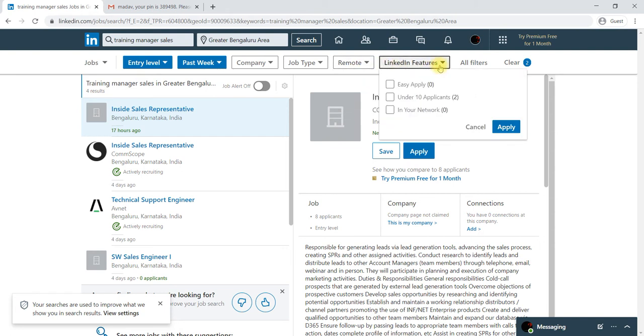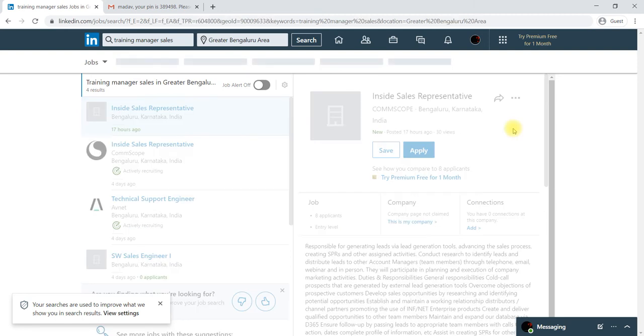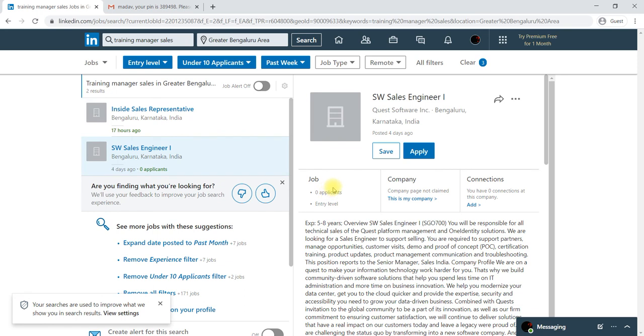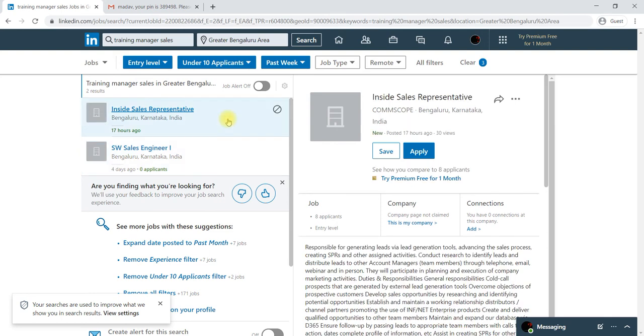And features like under 10 applications, in the sense that only a few applications have been received. Here only 8 of them have applied, and for this one, 0 applications. So you will have more and more opportunity if you select such types of jobs, which you can filter using this filter tab.